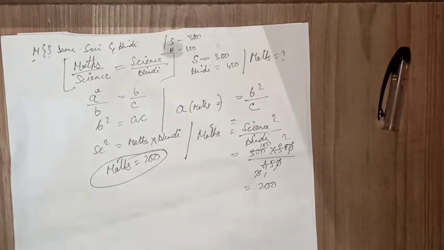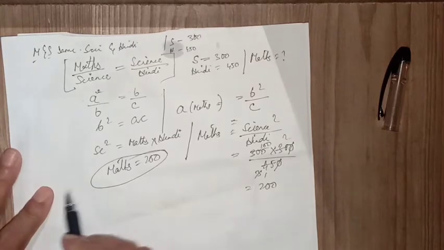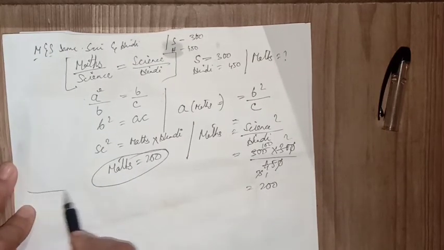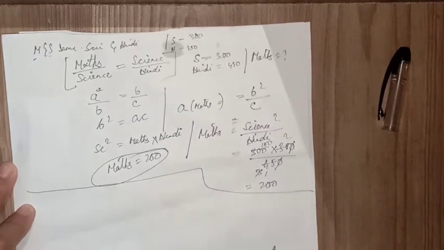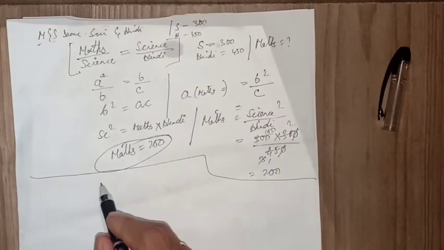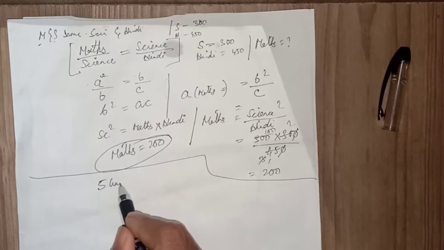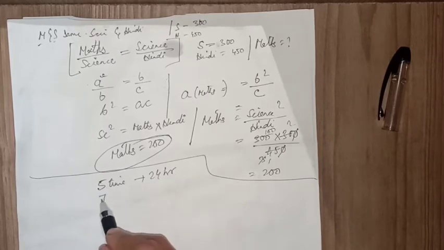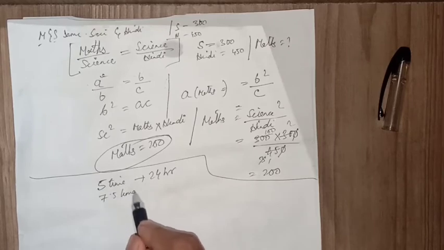Then what time will it take to rotate 7.5 times? That will be in the proportion method only. I am modifying the question, I am not saying the exact question, I am giving you the hint how to do that. For 5 times rotation, the planet is taking 24 hours. You need to find 7.5 times.